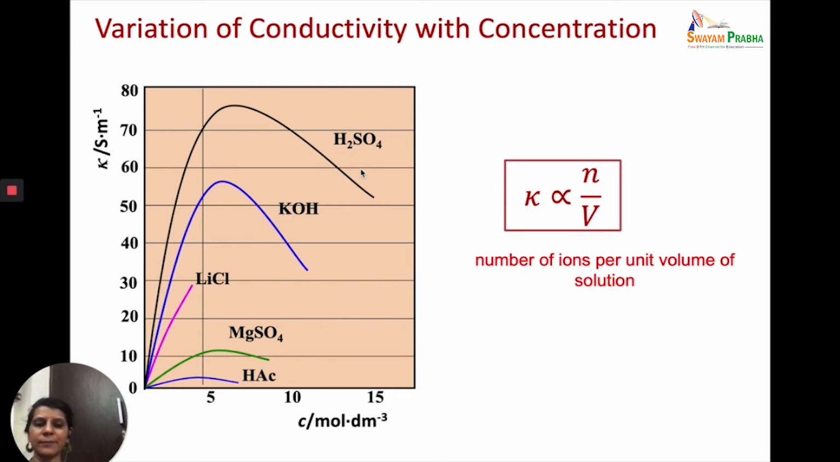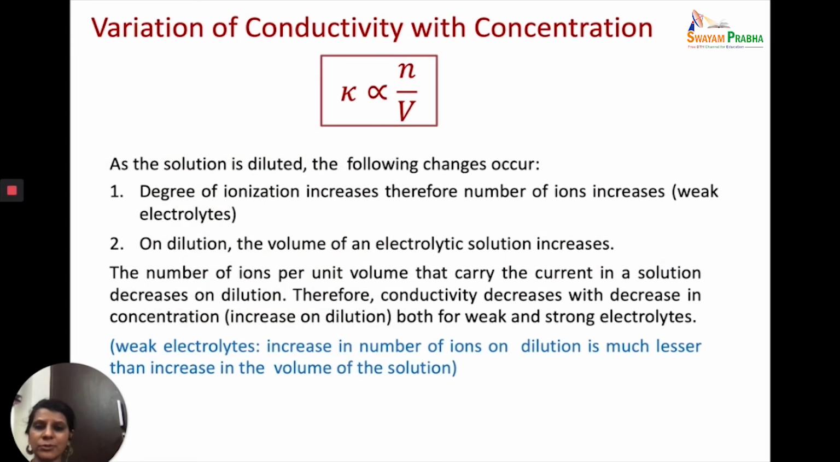Very, very simple. When you dilute the solution, the number of ions per unit volume will decrease. And because the number of ions per unit volume will decrease, the conductivity value will decrease. Let's take a better look at it. When you dilute a solution, the volume increases. Because this volume increases, the N by V value will decrease and therefore kappa will decrease.